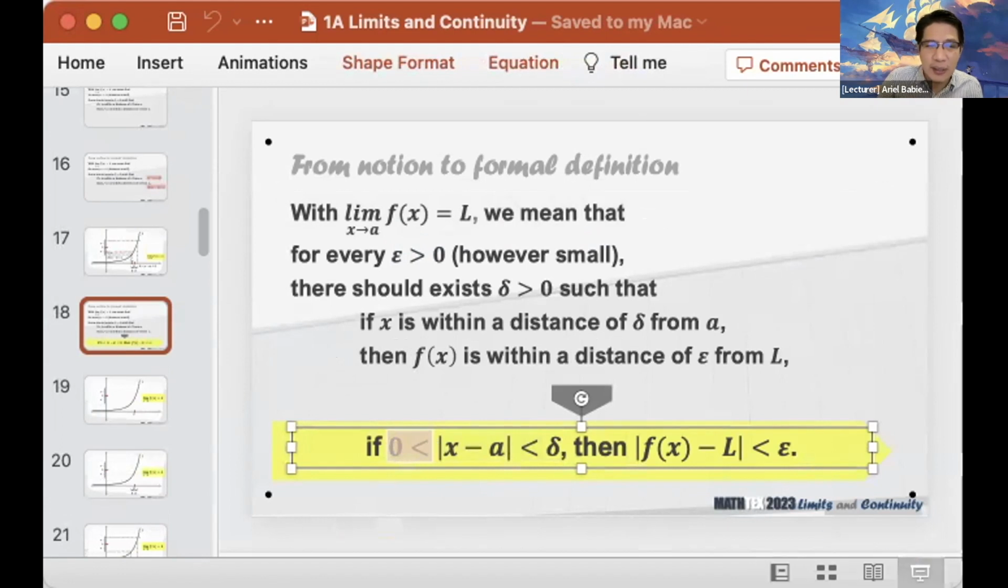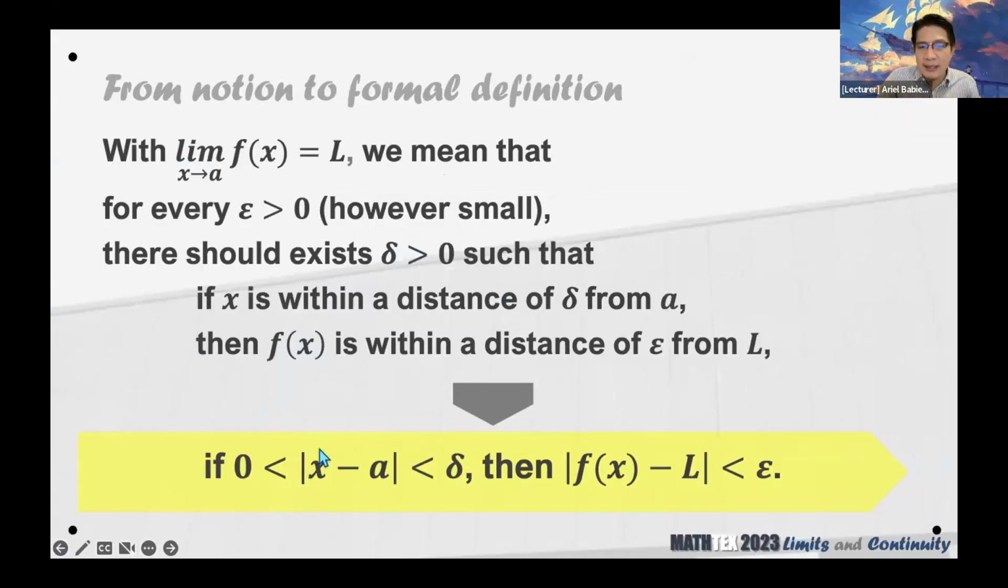Let me show it here again. Di ba para naman ito'y maging 0, para ang absolute value ng x minus A ay maging 0, dapat yung x ay equal to A. However, when we talk of limits, we really don't need x equal to A. We just need the values of x that are near A, but then not necessarily at A. So that's why it's taken care of by this greater than 0. We only need values of x that are close to A, but then not necessarily at A.